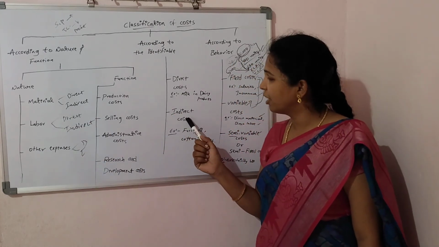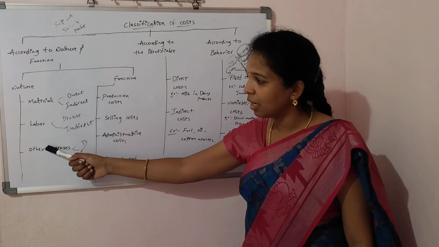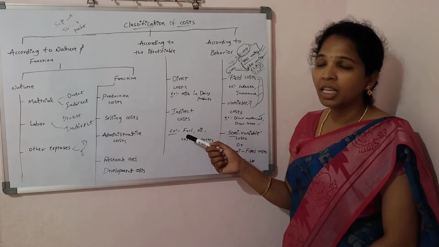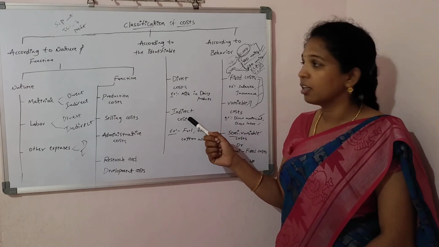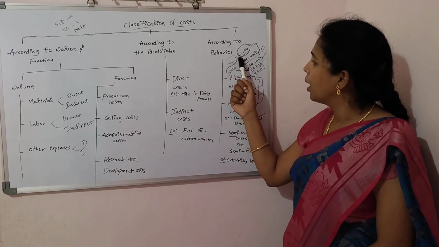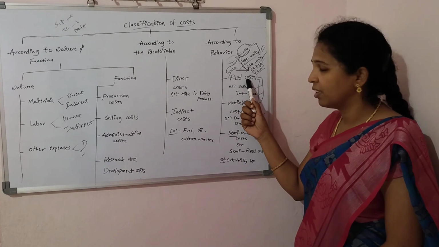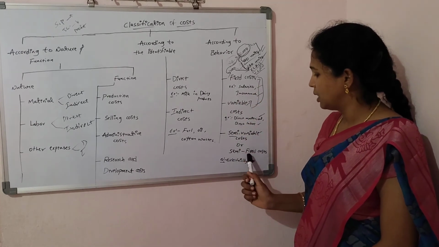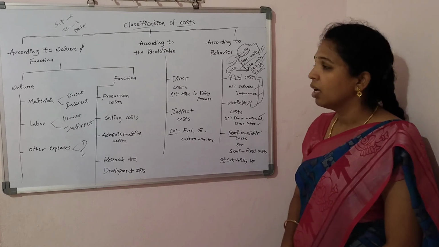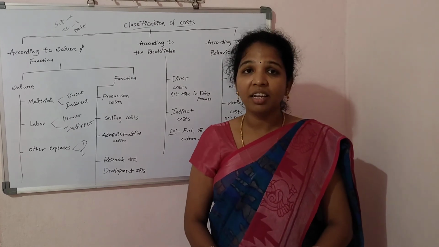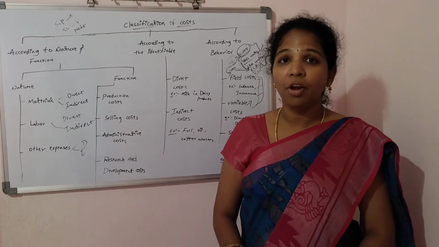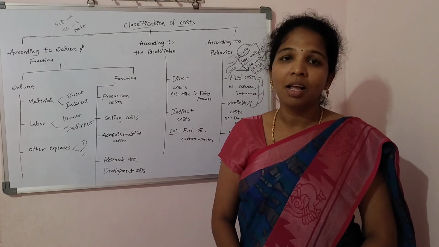And the indirect cost is the total of these three elements as indirect. We can easily identify the direct cost and indirect cost. Next one, according to the behavior, we have to classify into fixed cost, variable cost, semi-variable cost or semi-fixed cost. Example, electricity bill. These are all very important classifications of cost. So I hope you are understanding well. Thank you.